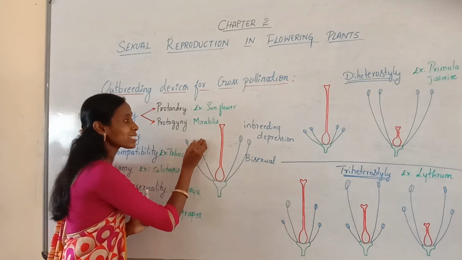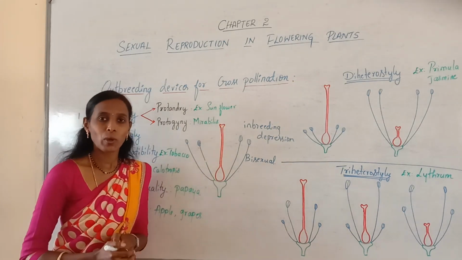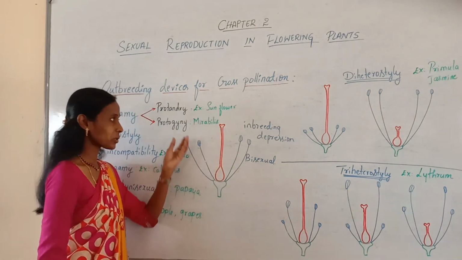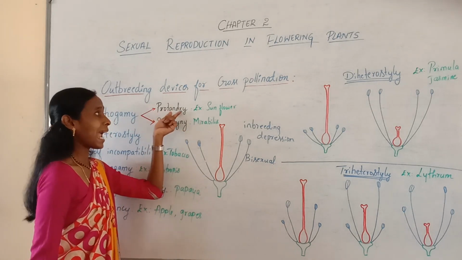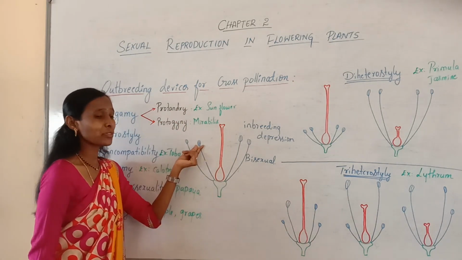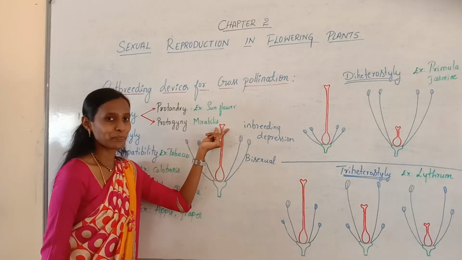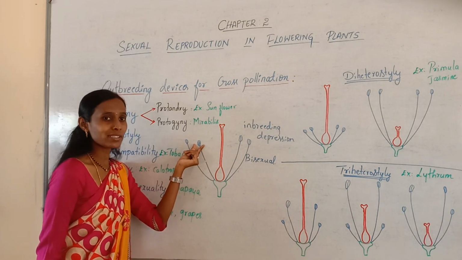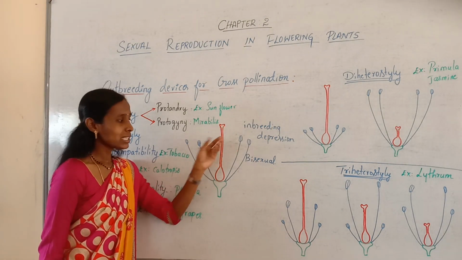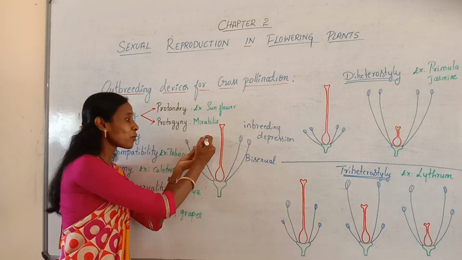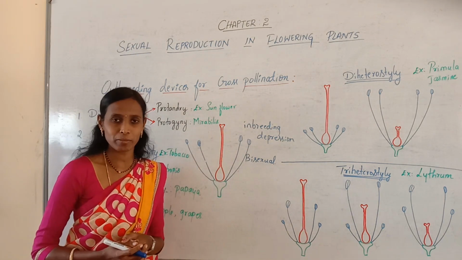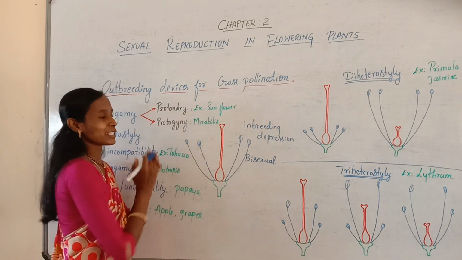but these pollen grains cannot germinate on the stigma. Why can they not germinate? Because the stigma is not mature. So that is the case in protandry. Andry refers to anthers, or we can say the stamens. So here the anthers mature earlier than the stigma. The pollen grains present in this anther cannot be available to this stigma because the stigma is not mature. Then what happens to these pollen grains? These pollen grains can be available to the older flowers which have a mature stigma. So that is the case of protandry.